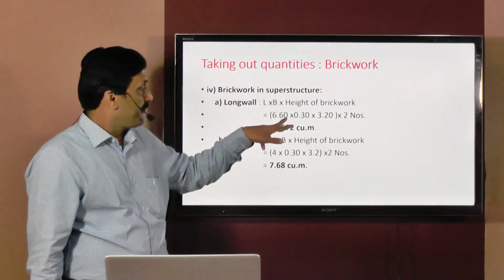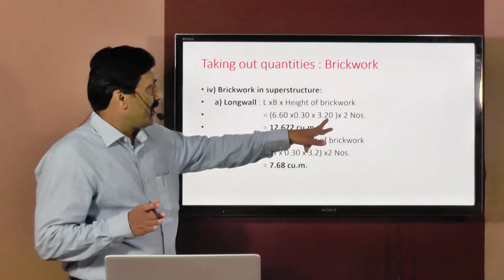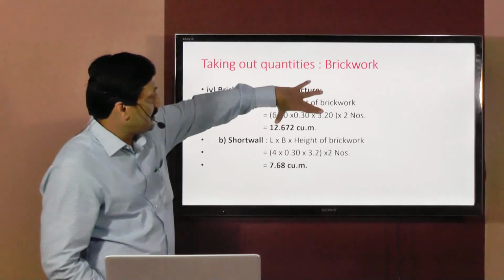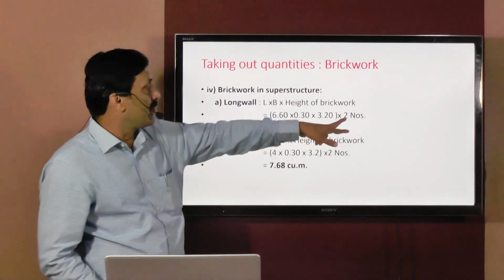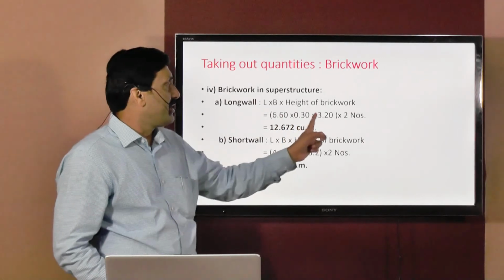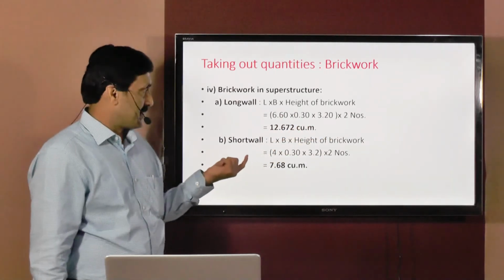6.6 is the length, 0.3 is the width of brickwork, 3.2 is the height of brickwork, which is already given in the sectional plan, and like this there are two walls, so multiplied by 2. So multiplication of these numbers 6.6, 0.3, 3.2 and 2 comes to 12.672 cubic meters.